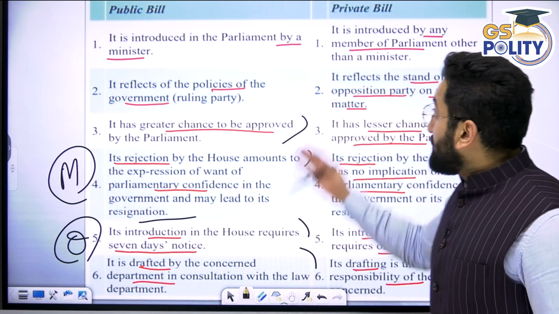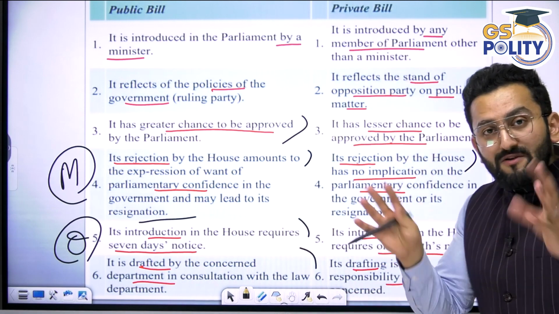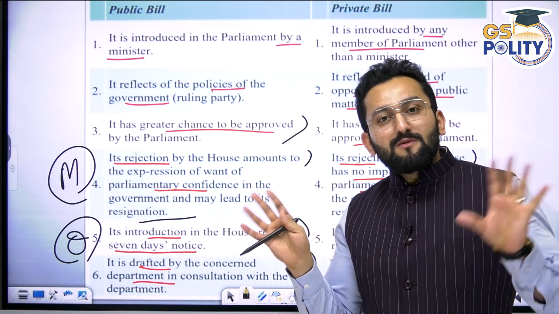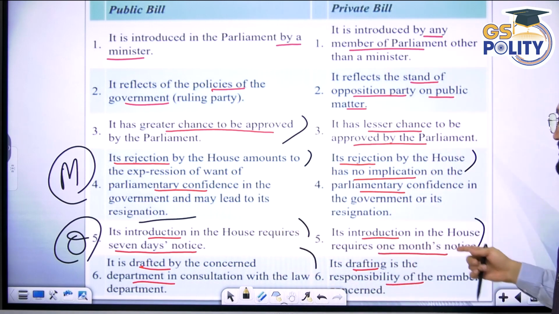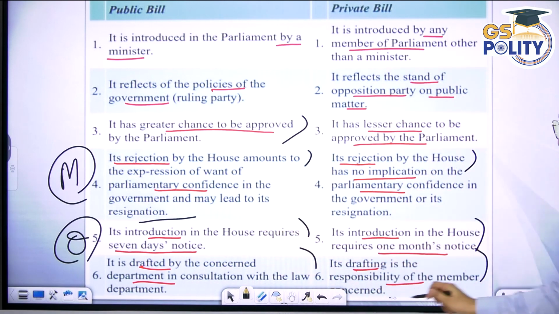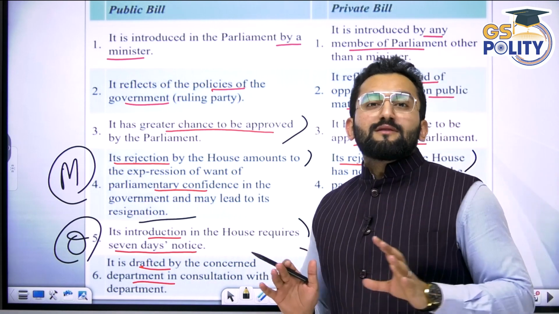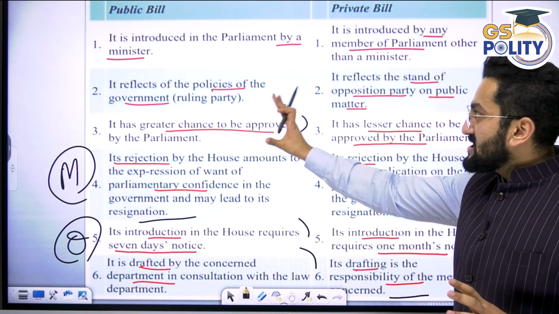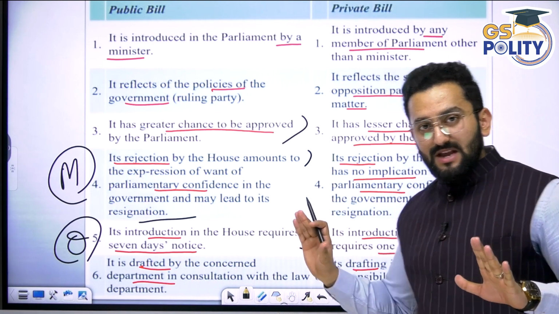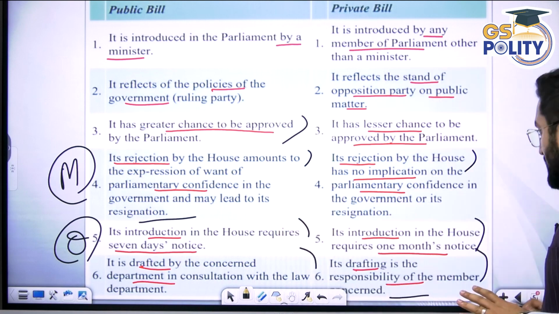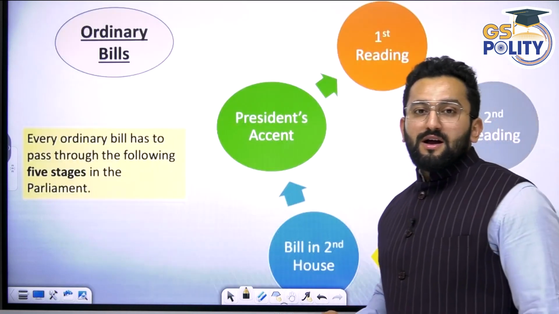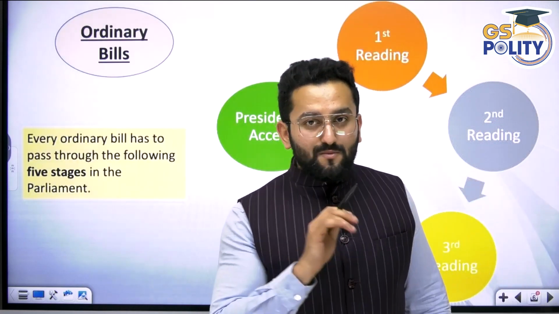But what about a private member? A private member is not a minister, he is not having department support. So drafting is the responsibility of the member concerned. You have to draft this bill on your own. So this is the difference. I hope it is clear. Yes or no? Okay.